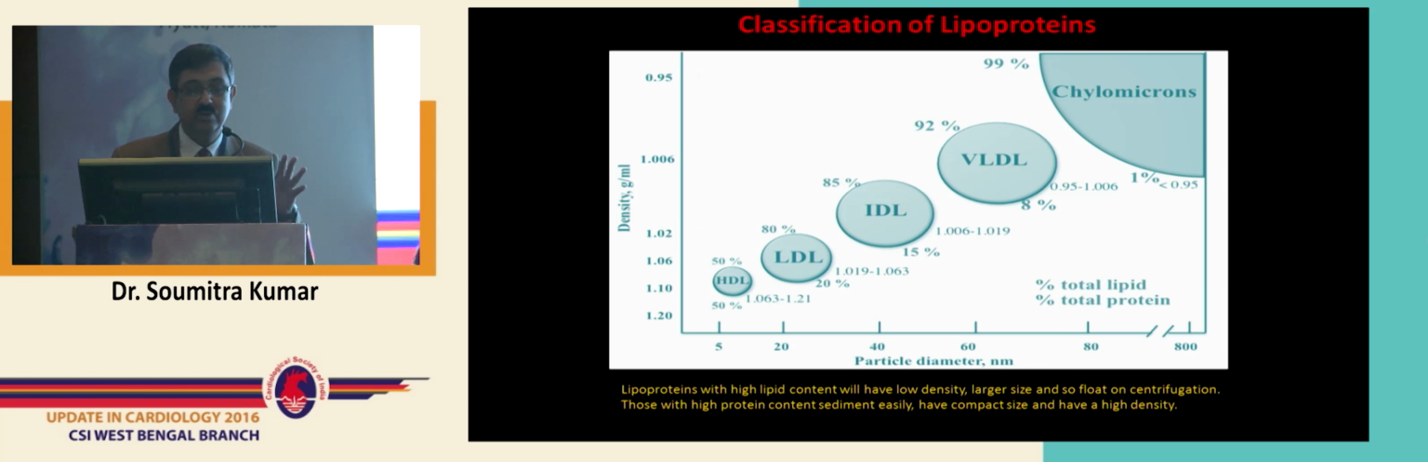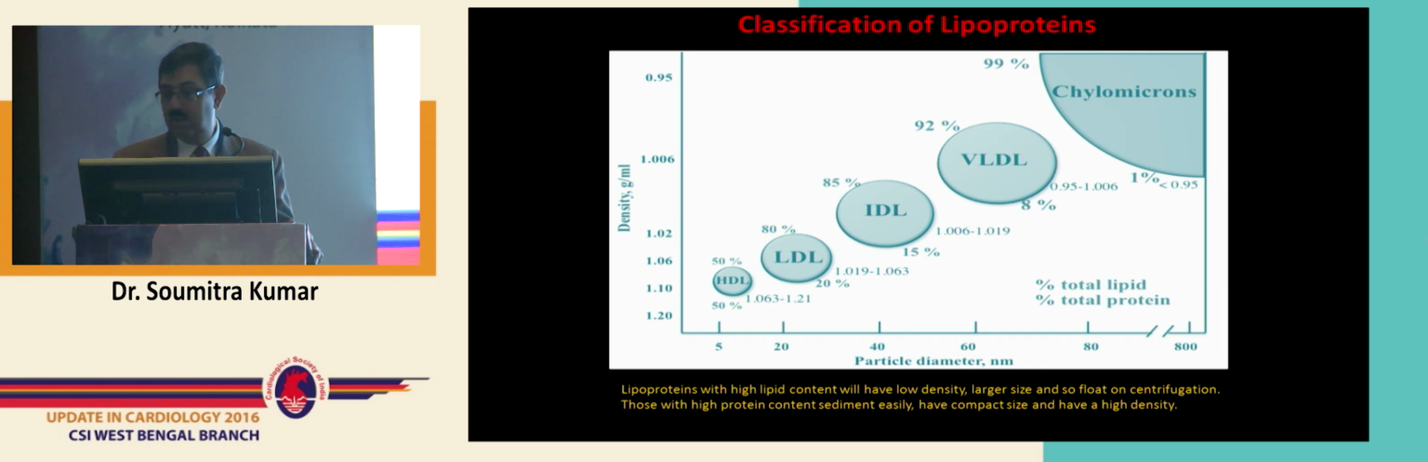So these are the sum total of lipoproteins that we deal with: HDL, LDL, IDL, VLDL, and of course chylomicrons. And you can see that there is a progressive reduction in size from chylomicrons ending with HDL. And look at the percentage of proteins. Chylomicrons are 99% lipids, and HDL is 50-50 as far as lipid and protein distribution is concerned. And in between there is a mixture.